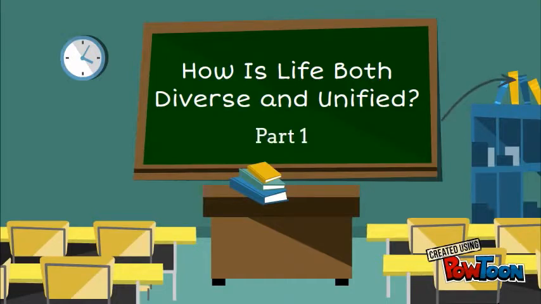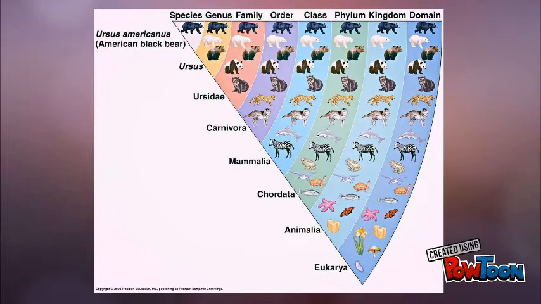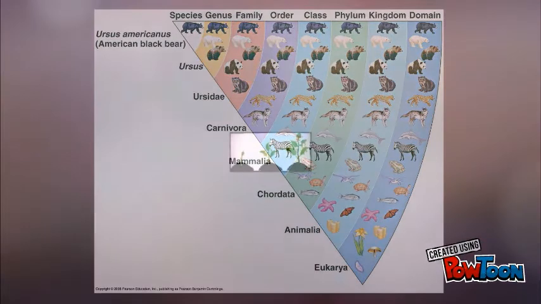Today we'll be discussing how life is both diverse and unified. One of the major topics today is chemistry of life, specifically major postulates of life and water. Before we can assess how life is both diverse and unified, we must identify how an object is classified as living. There are 8 major postulates for determining if something is living or not.